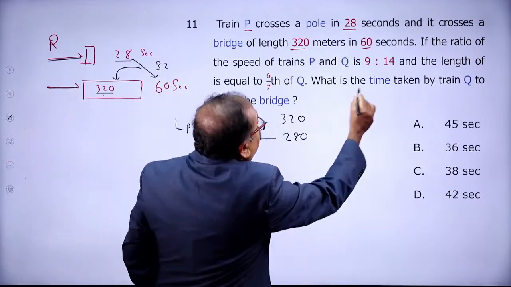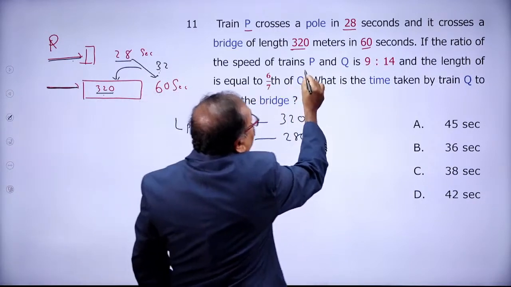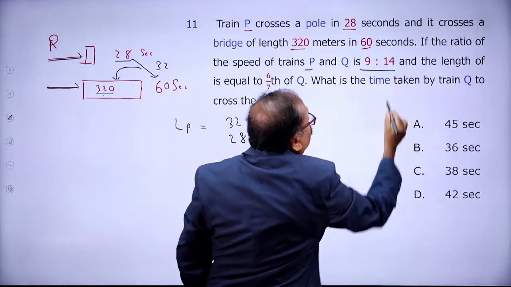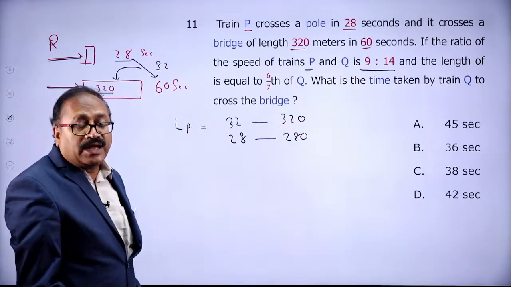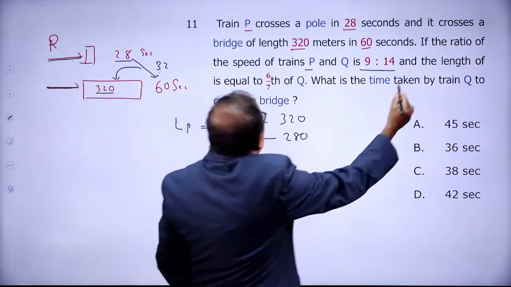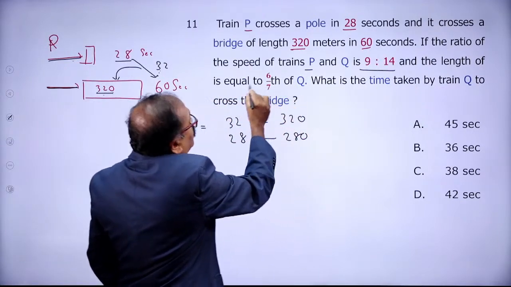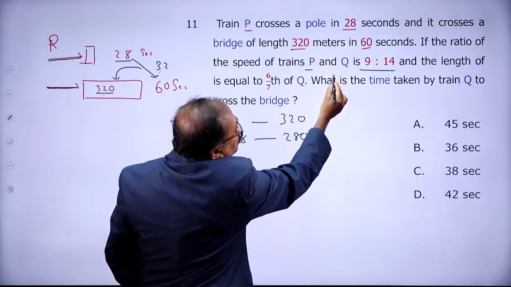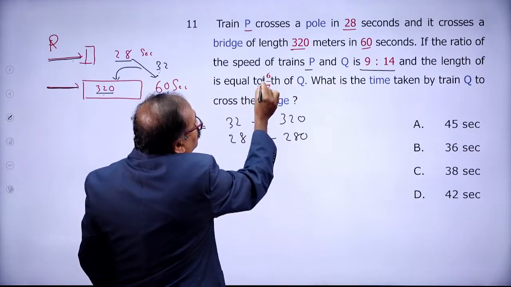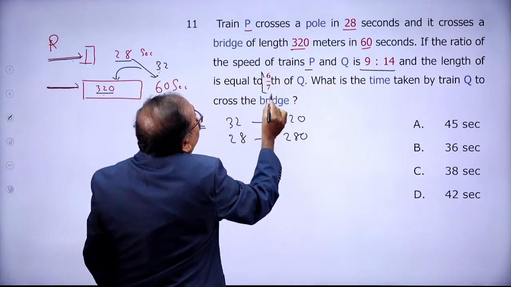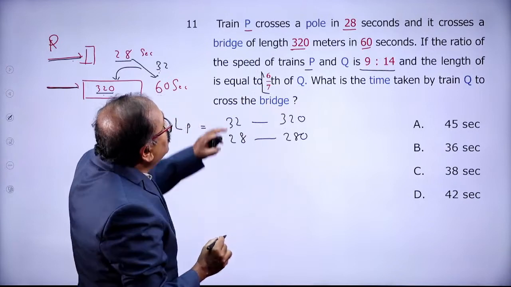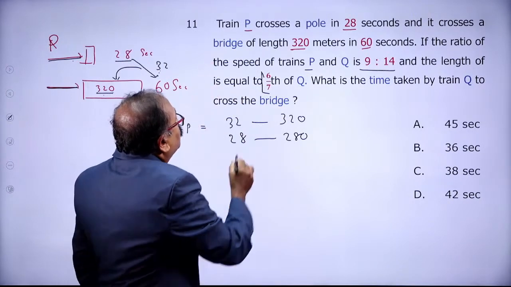Next, the ratio of the speed of train P to Q is 9:14, and the length of train Q is, whose length? Train P is, okay, initially it is P. Fine.